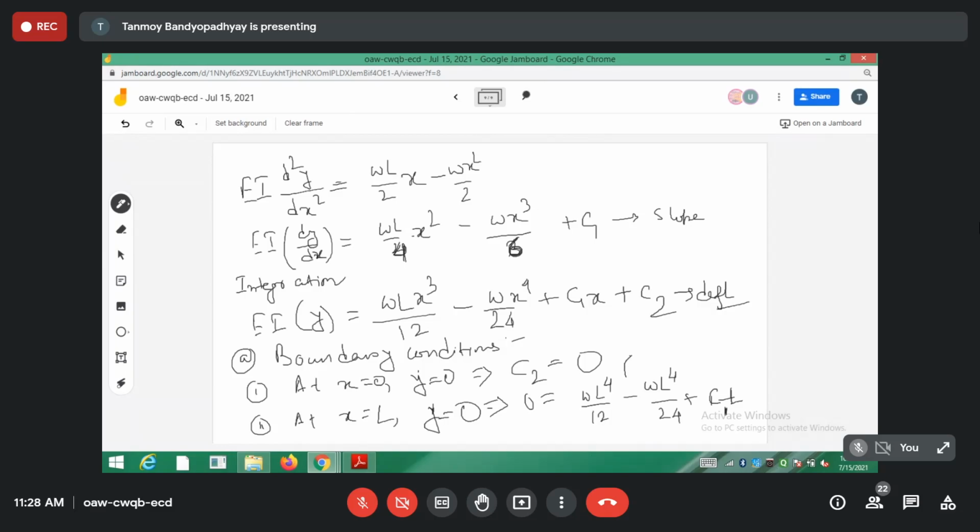Simplifying this, C1 should come out to be minus WL cube by 24. So you have got the value of C1 and C2. That means you have got the expressions for Y. Clear?